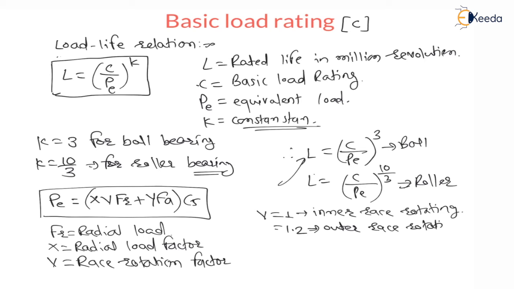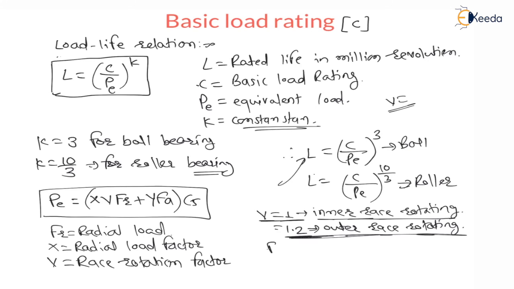In examination, in the question, they will write inner race is rotating. Therefore, we have to consider V is equal to 1. Or they will write outer race is rotating. Therefore, we have to consider 1.2. Or sometimes they will directly provide you the value of V, that is race rotation factor is equal to something.